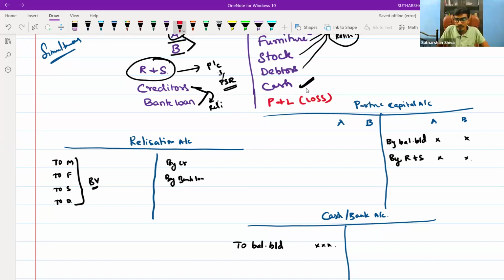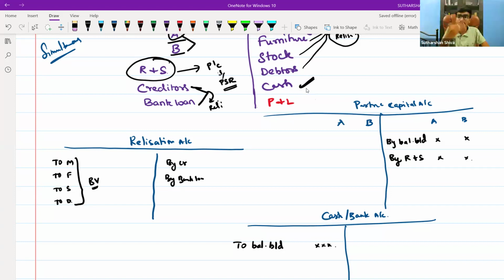If I give P&L on the debit side, make a note that it is important. If your question has a P&L account on the debit side, it means you have a loss. Sir, you said all the asset balances go to the realization account. Shall I transfer this P&L loss?